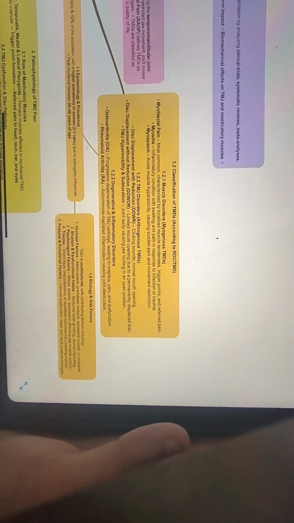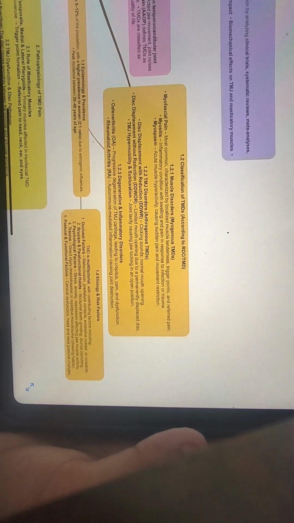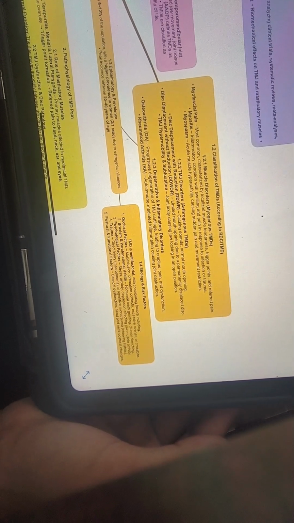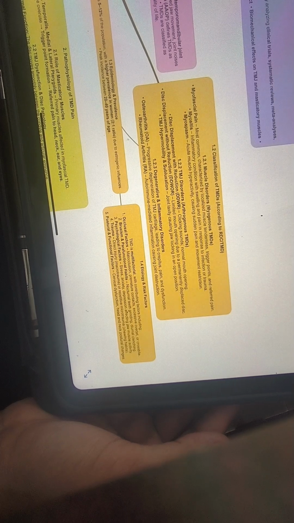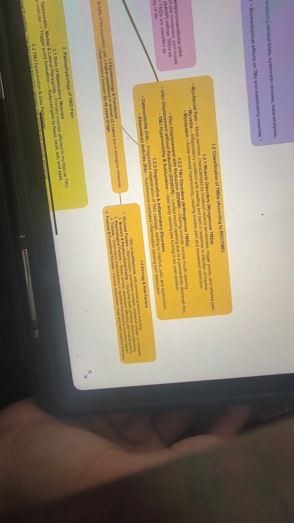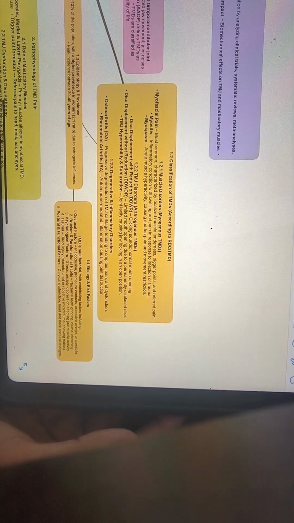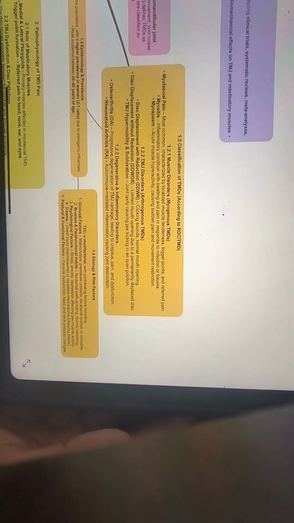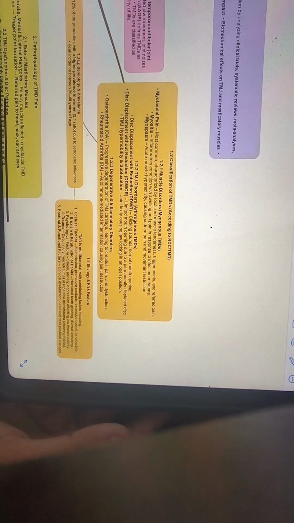So coming to TMD disorders with arthrogenous origin: disc displacement with reduction, clicking sounds, normal mouth opening; disc displacement without reduction, limited mouth opening due to permanently displaced disc; and TMJ hypermobility and subluxation, joint laxity causing jaw locking in an open position.